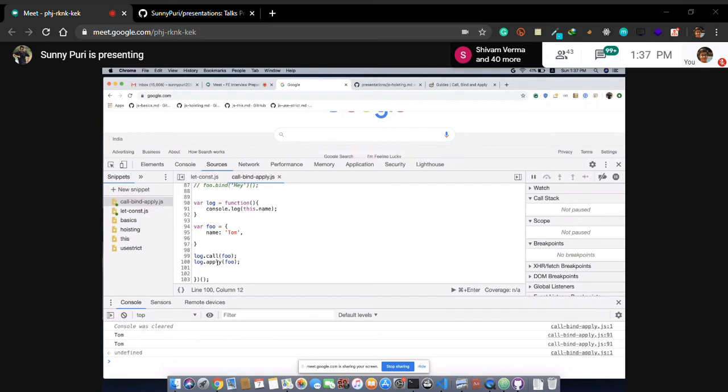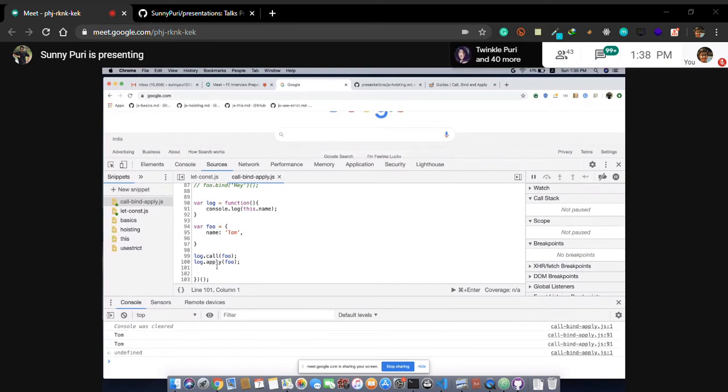Guys, I am telling you, if you are in a company right now, ask your seniors these concepts. If you are in college, ask your seniors these concepts. I'm sure 80% or 90% will fail to give you the answer. They don't even know what bind and apply are. They just say something. You guys are getting it, right?